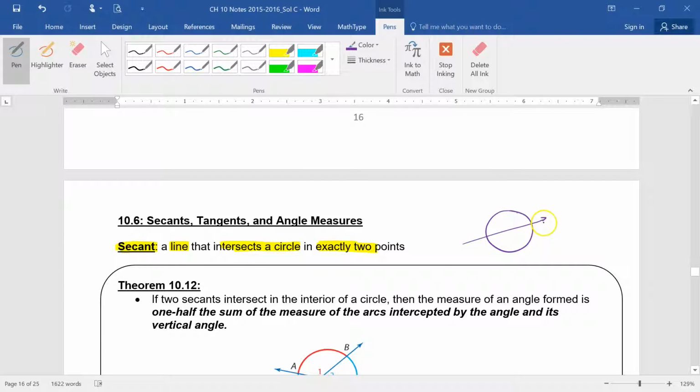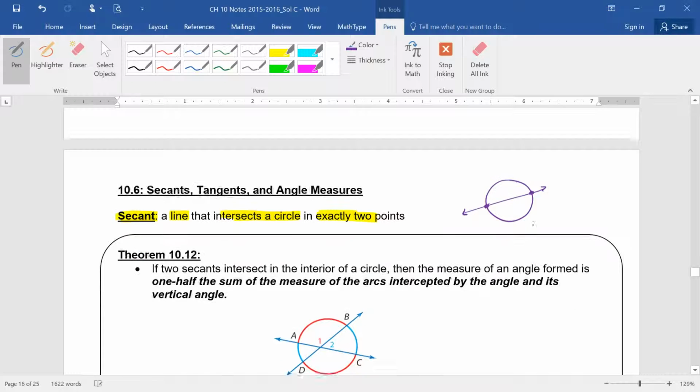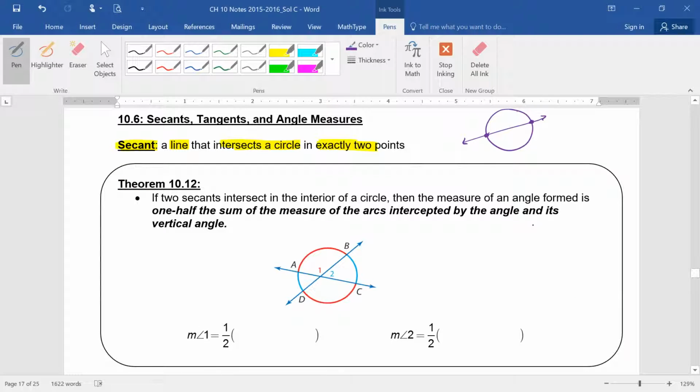A secant passes through the circle, and a secant intersects the circle at two distinct points. It just has to cross through the circle. It doesn't have to be through the center, it just has to intersect twice. Now, that's one secant.